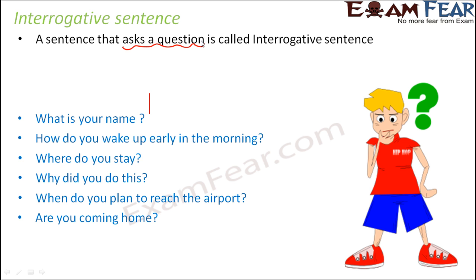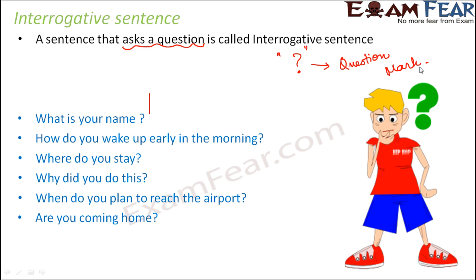Now when you talk about interrogative sentences or whenever you ask a question, your sentence should always end with a question mark. So only if your sentence ends with a question mark, it is like a complete interrogative sentence. So having a question mark at the end is a must for interrogative sentence.